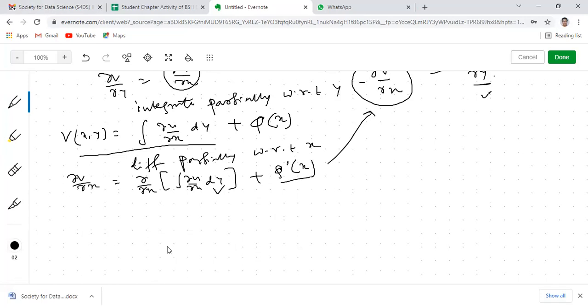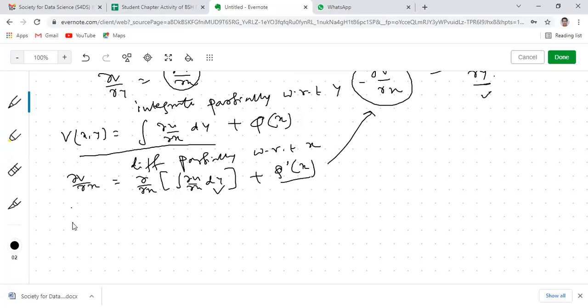Was that clear? Have I discussed this before the puja vacation? Can anyone tell me whether I have discussed this method before the puja vacation? Anyone? I can't remember whether it was discussed or not. Okay. So have you understood this method? Yes, sir.